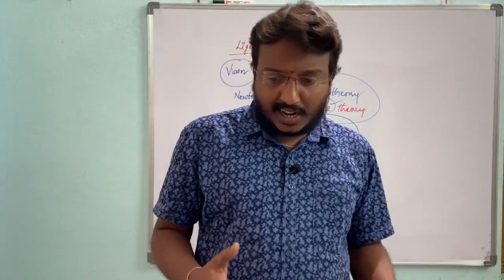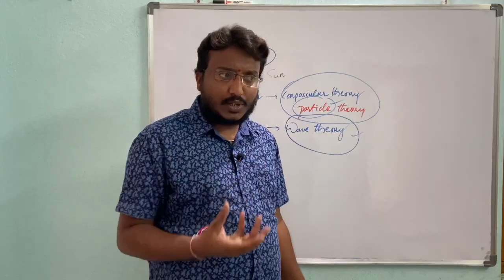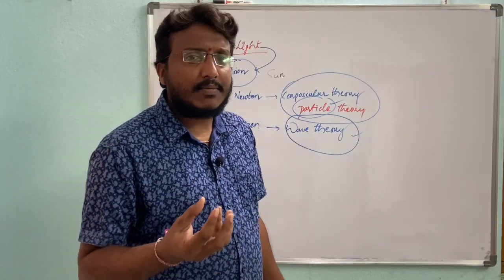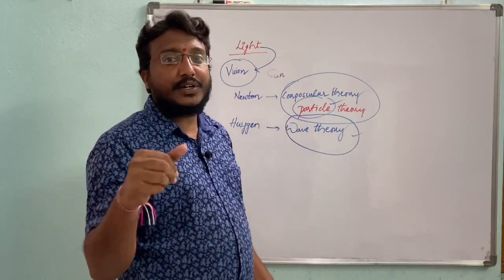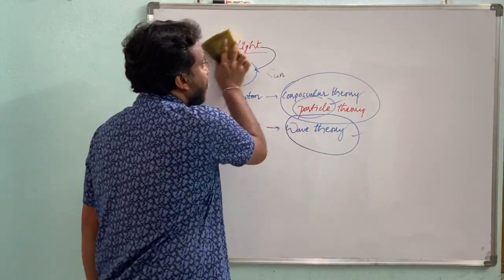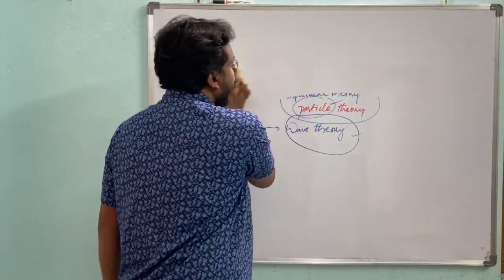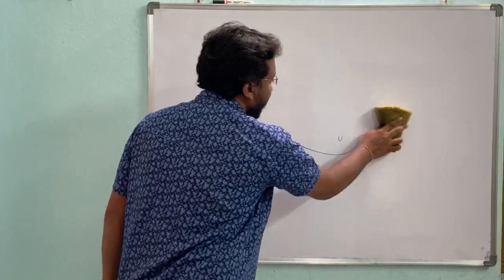Before entering our chapter, we have to know some important terms which we are going to use regularly in this chapter. And before that, the characteristics of light.